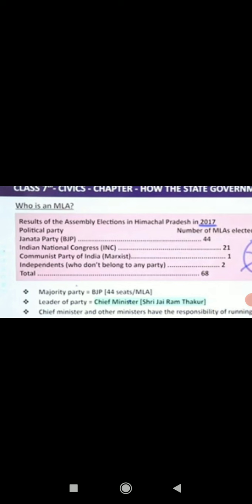Understood? I think you must have no problem in this topic. And on legislative assembly or MLAs, or any other topic, if you are facing any confusion, you may ask the doubt freely, okay, on my WhatsApp number.